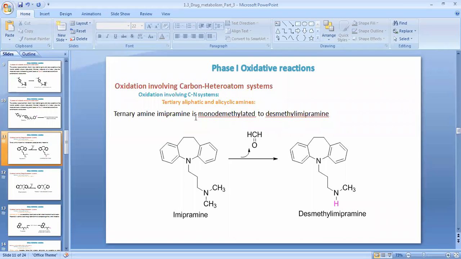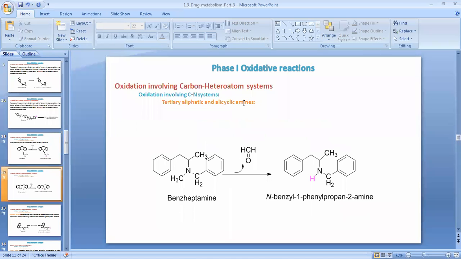mono-demethylated to desmethyl imipramine. So out of these two methyl groups, one is removed from imipramine, and a hydrogen atom is substituted instead of the methyl group, converting the imipramine molecule into desmethyl imipramine. Such a metabolic reaction is covered under the metabolism involving carbon and heteroatom system.